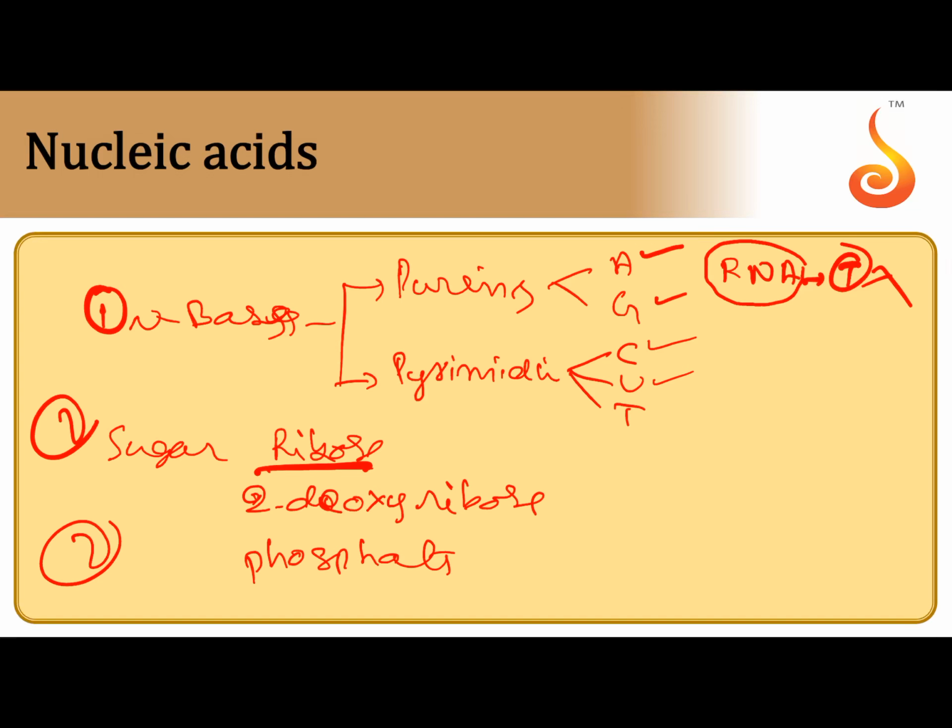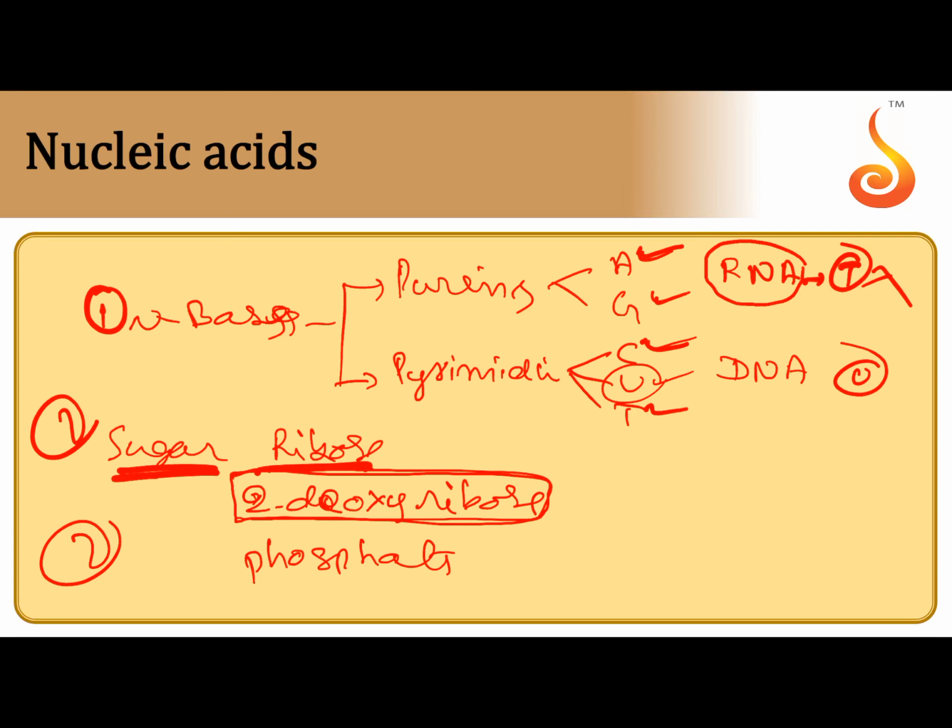Adenine, guanine, cytosine and thymine are present in DNA. Uracil is absent in DNA. Coming to the sugar moiety, 2-deoxyribose sugar is present. From the second position of the ribose, oxygen must be removed. That is the sugar moiety present.